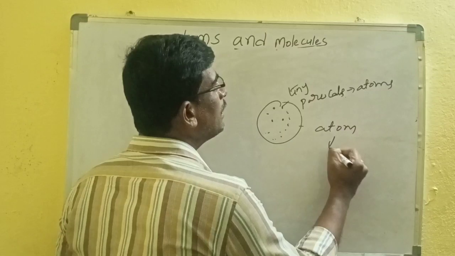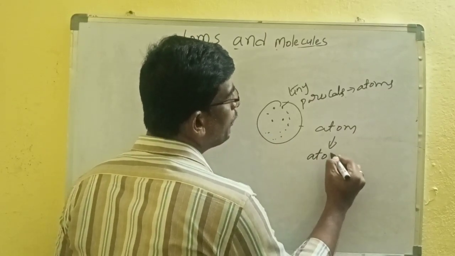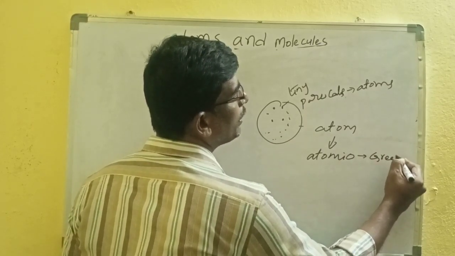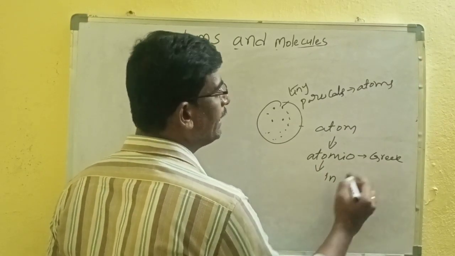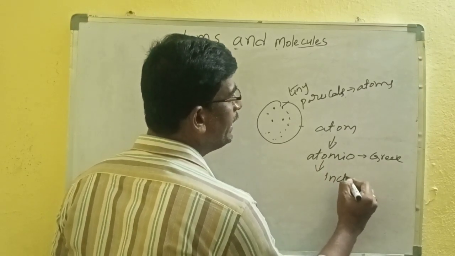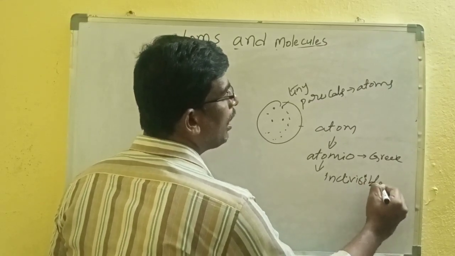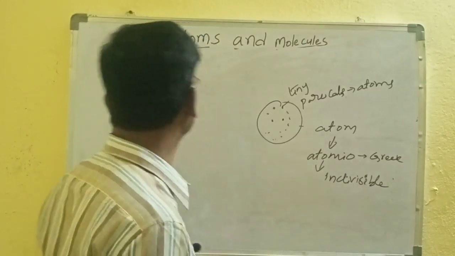The word atom came from the Greek word atomio. Atomio means indivisible and unbreakable. This is the very smallest particle.